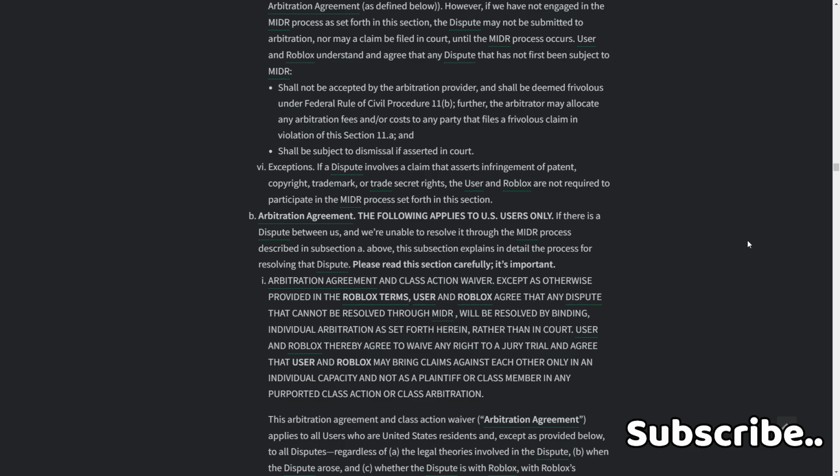1. Arbitration agreement and class action waiver. Except as otherwise provided in the Roblox terms, user and Roblox agree that any dispute that cannot be resolved through MIDR will be resolved by binding individual arbitration as set forth herein, rather than in court. User and Roblox hereby agree to waive any right to a jury trial and agree that user and Roblox may bring claims against each other only in an individual capacity and not as a plaintiff or class member in any purported class action or class arbitration.